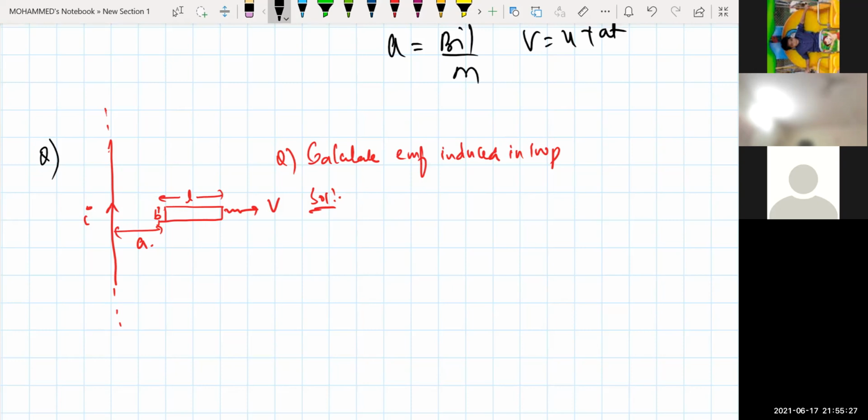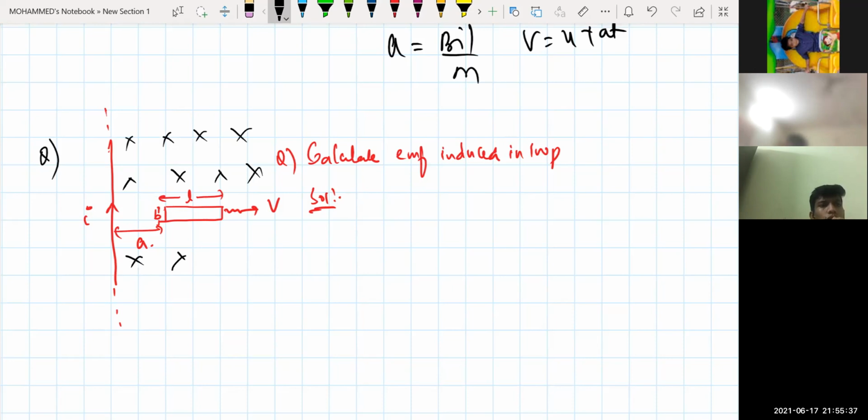First, identify the direction of the current in the rectangular loop. The magnetic field is into the plane. What will be the direction of the current in the loop, clockwise or anti-clockwise? The flux inside is increasing, so it will not allow the increase of inward magnetic field, so the current will be anti-clockwise, like this.